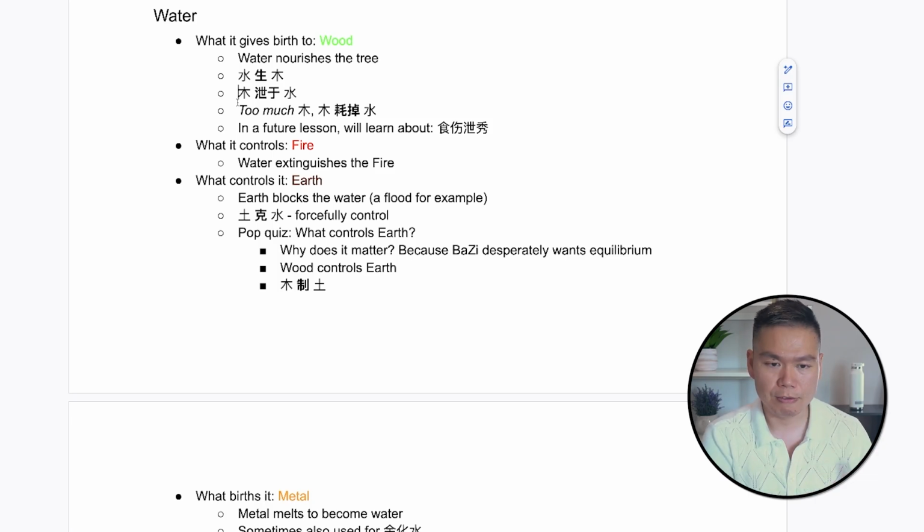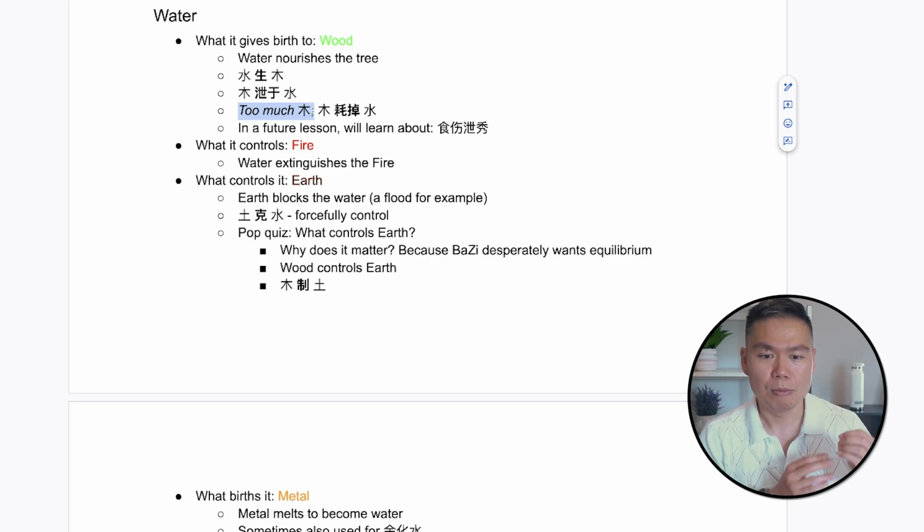And as mentioned before, this 泄 is not a bad thing. You naturally want 木泄于水. Now, if you have too much wood, then 木耗于水. And that is excessive. Why is that excessive? It goes back to the goal of BaZi, which is to create equilibrium. So if 木耗于水, that means you have too little water, and that's not good.